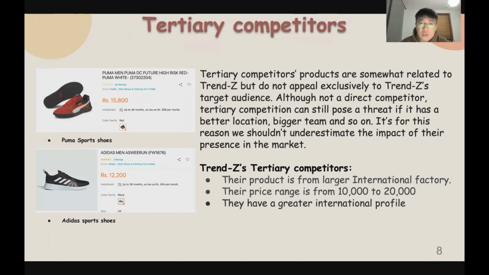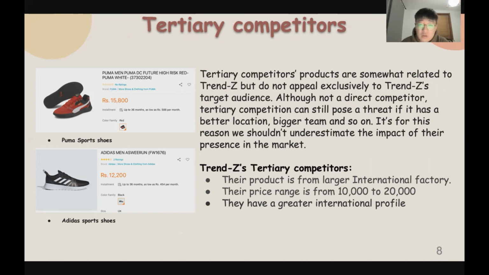The tertiary competitors' products are somewhat related to Trend Z's, but do not appeal exclusively to Trend Z's target audience. Although not direct competitors, tertiary competition can still pose a threat if it has a better location, a bigger team, and so on.